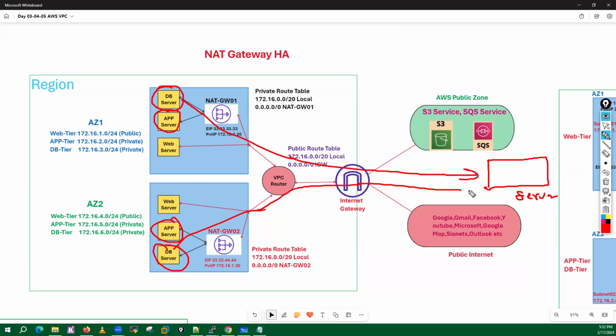But there is one more user here. Can this user, who is a part of the internet, communicate with these particular servers? Can this user communicate with the database servers? Can he initiate the traffic? No,